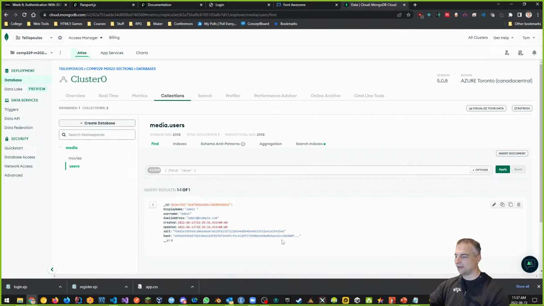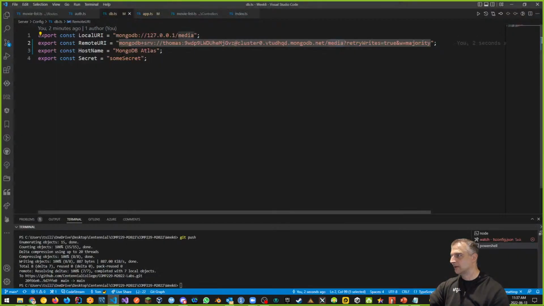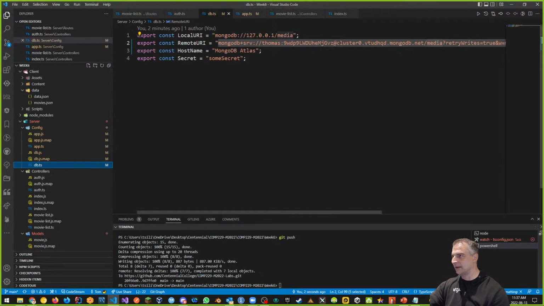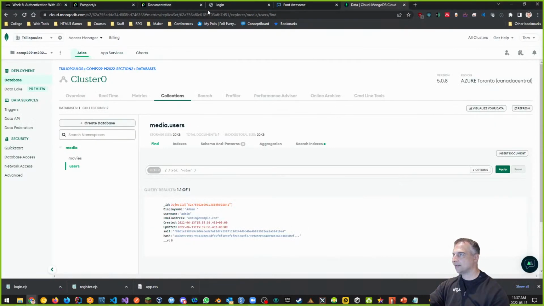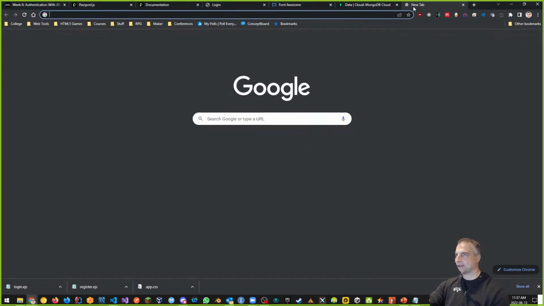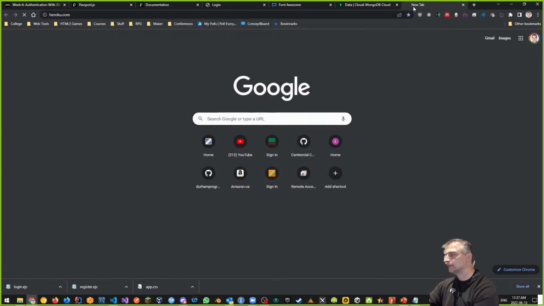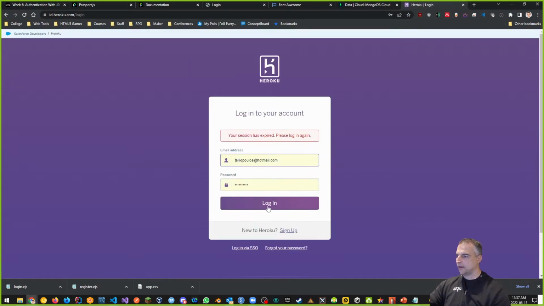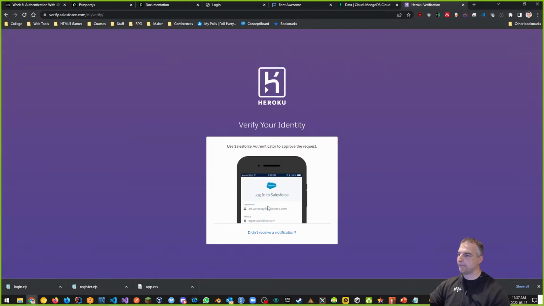Now that this is working from my Visual Studio Code, I have it working online, which means my local nodemon is connecting to my data online, right? Now I want to push this whole thing to Heroku. Now, after I've got everything configured, right? Not before. Before, if I pushed it to Heroku, I would have too much information to go through. Okay, nice. So let's go back to Heroku now. Last part, Heroku. And I'm going to log in. It's going to ask me to log in with my identity.